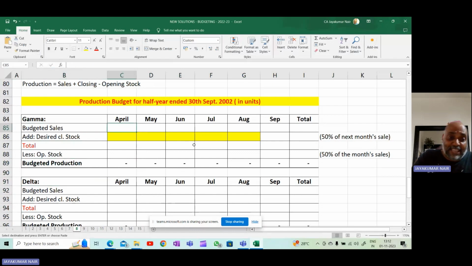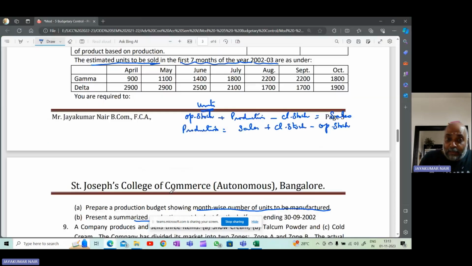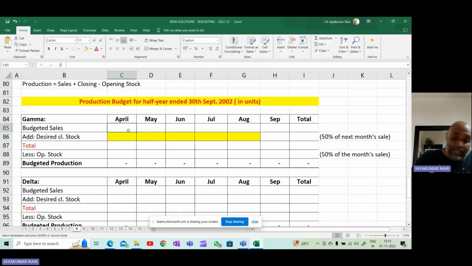So estimated sales, I will copy paste from the question. What are the estimated sales? So estimated sales for the months April, May, June, July, August, September. So April, it's 900 units.